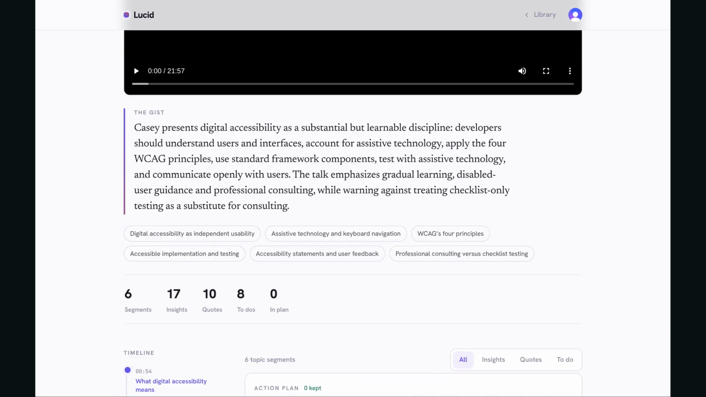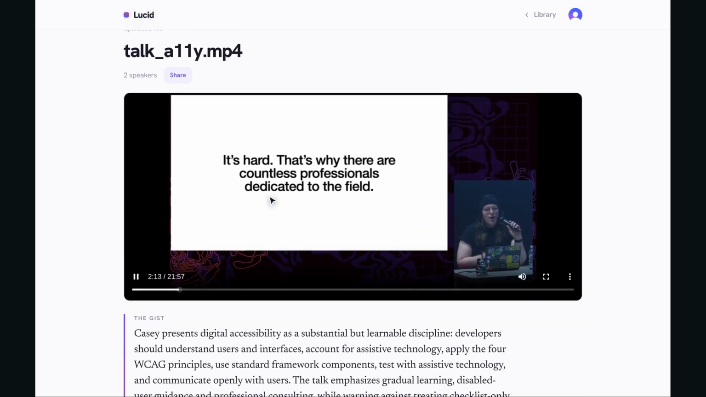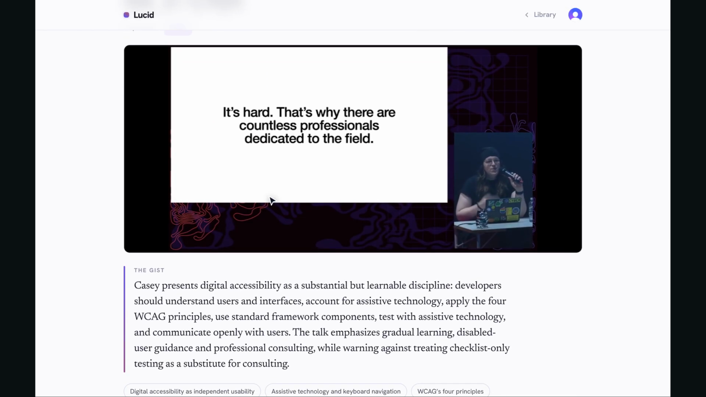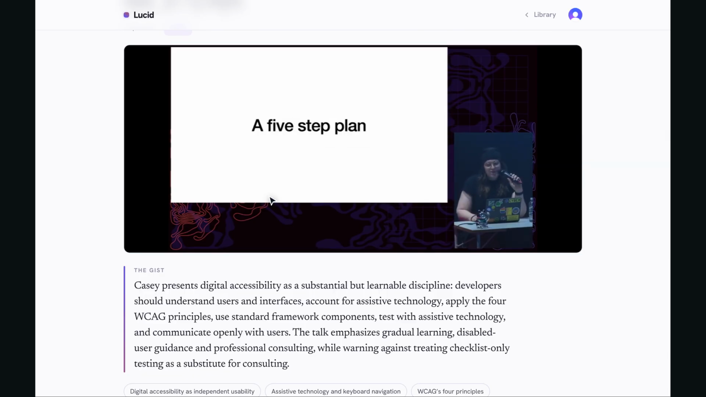Every one of those carries the second it came from, and those seconds are not decoration. Most tools stop at the summary and leave you to take it on faith. These are what you check the claim against instead. Watch what happens when I click one. The talk plays exactly there, landing on the moment that insight came from. So nothing here is asking for your trust.